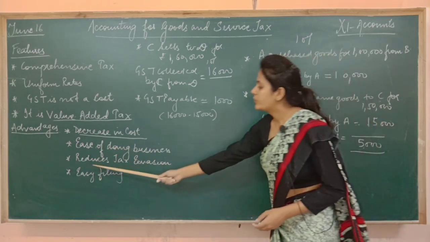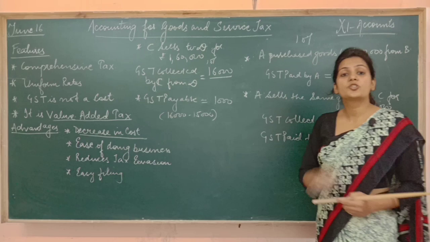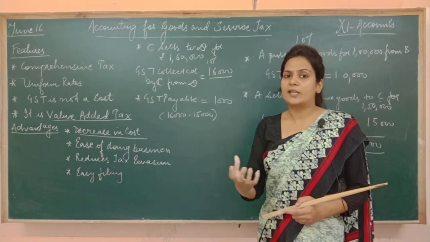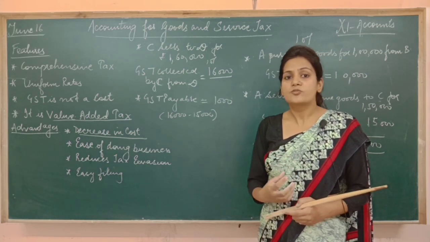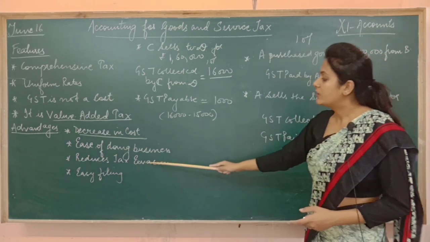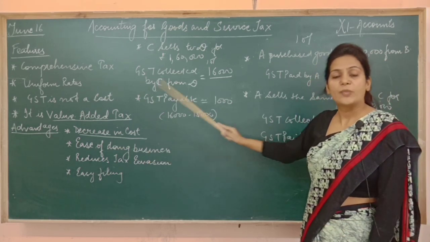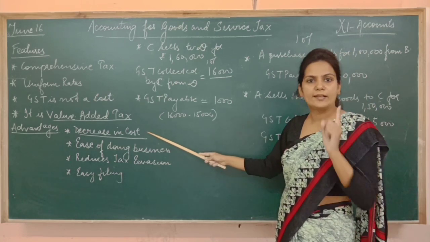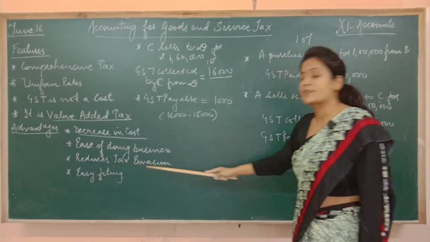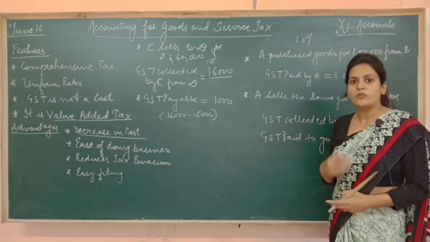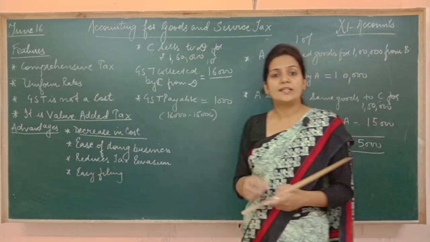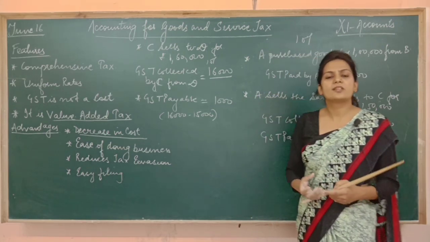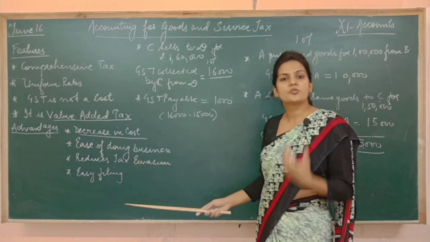Then it reduces tax evasion. Evasion means चोरी करना. आप खुद सोचिए, जब टैक्सेस ज़्यादा होंगे ओनली देन द पीपल विल थिंक ऑफ सम वेज कि हम टैक्स को कैसे चुरा सकें. But now as I told you, due to decrease in the cost because of lesser taxes, the cost has been decreased because now we are paying only one tax, so the chances of tax evasion have been reduced. I'm not saying that now all have started paying taxes honestly. No, it's not like that. But at least now few people have stopped evading the tax. And tax evasion means tax ki chori karna.